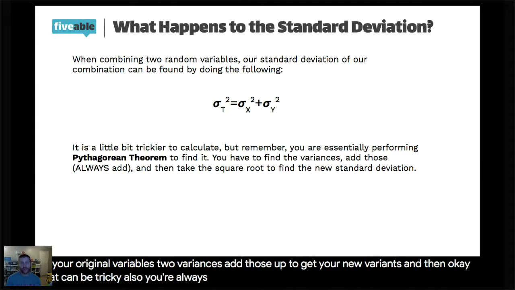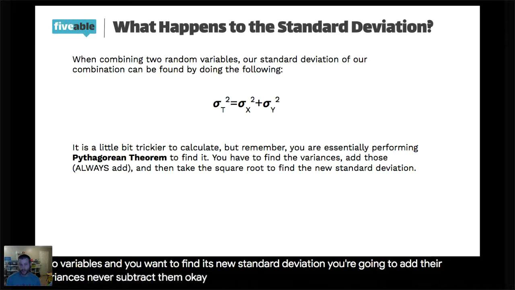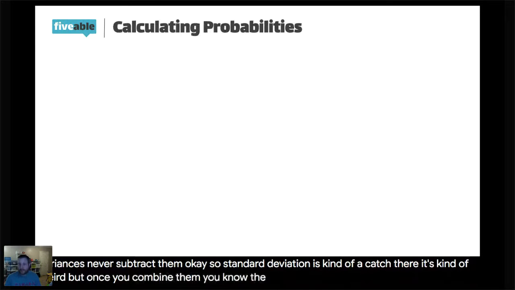Also, you're always adding. You can subtract means, but if you're subtracting 2 variables and you want to find its new standard deviation, you're going to add their variances, never subtract them. So standard deviation is kind of the catch there. It's kind of weird. But once you combine them, the probability part of it is really pretty simple.